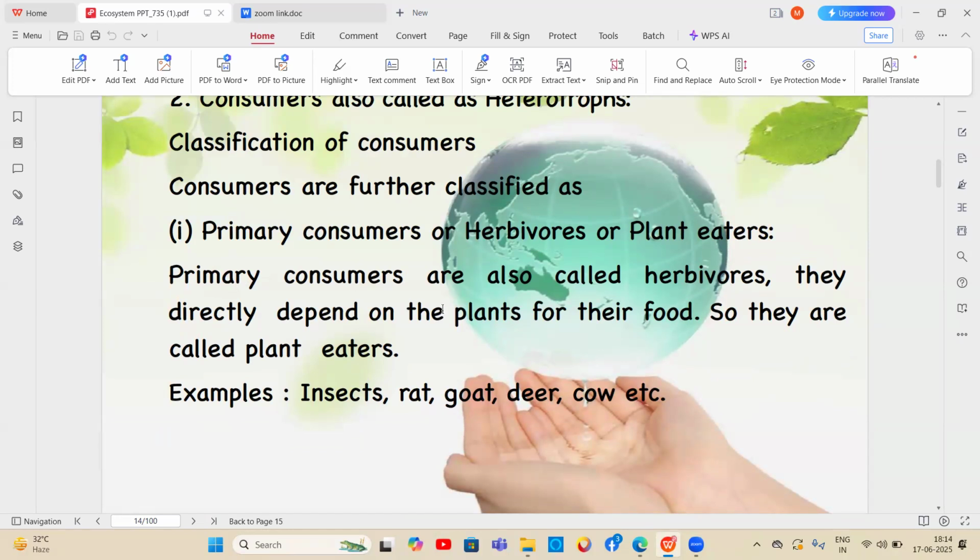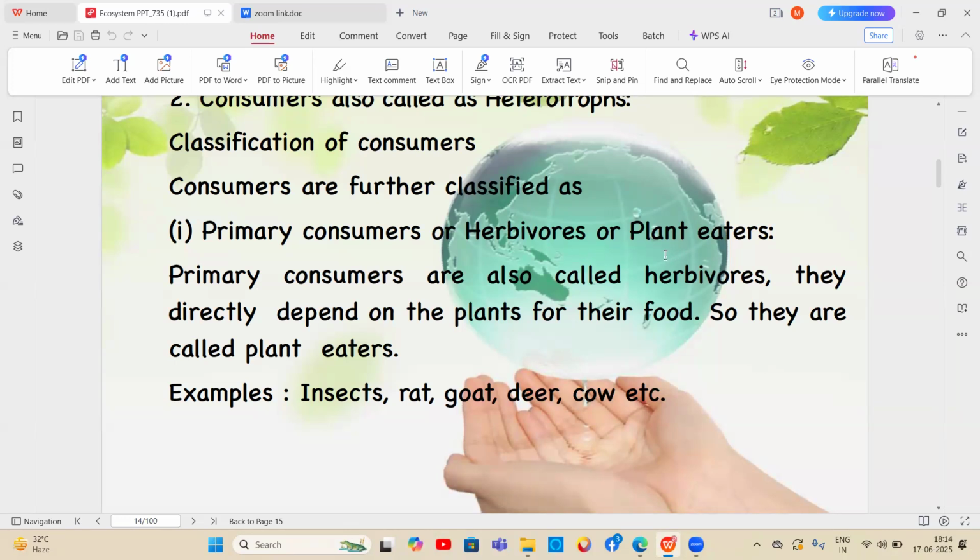The primary consumers are also known as the herbivores, the plant eaters, because they are dependent on plants only for their food materials.